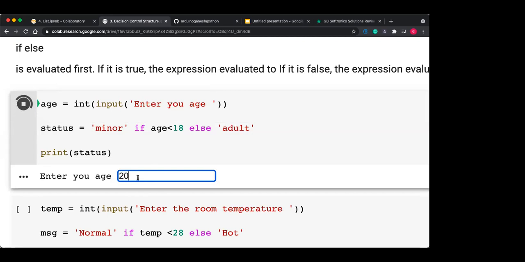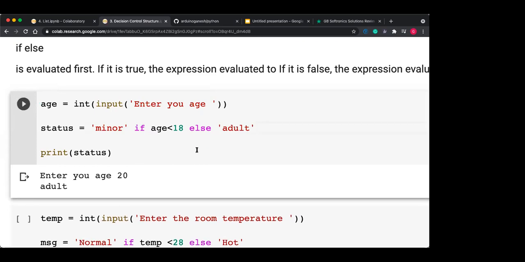So here I'm inputting 20, so 20 less than 18 is a false condition, so adult will be assigned to the status. This is very important regarding data processing, where we have to put some flag depending on the age.